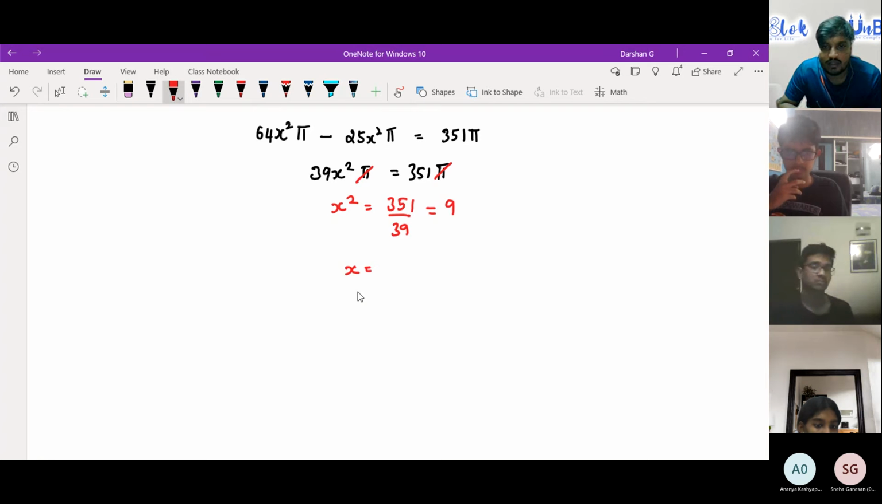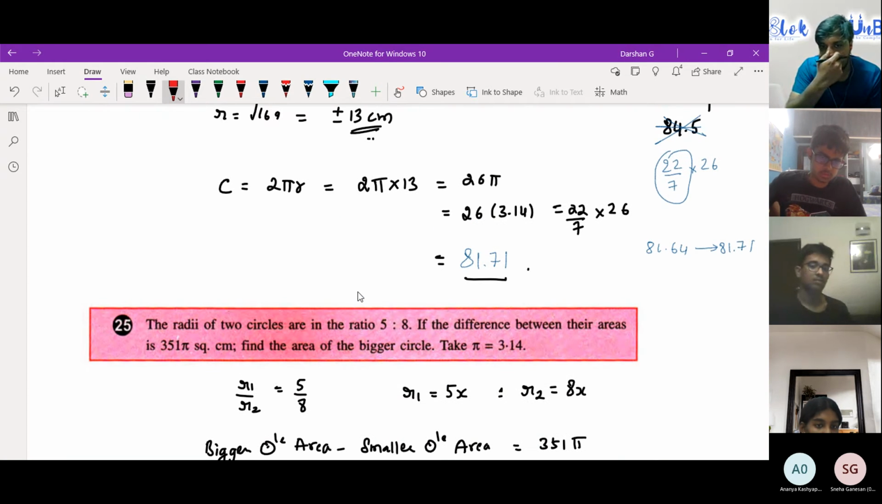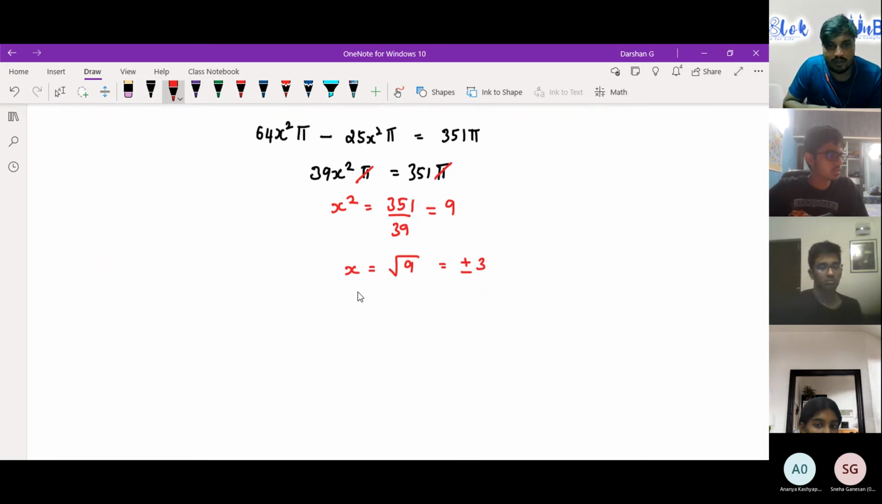Yes, sir. So x is equal to root 9, that is equal to plus or minus 3. Then let's go back to the question. What are they asking us? They're asking the area of the bigger circle. Can you help me with the area of the bigger circle? So the radius would be 8 into 3.